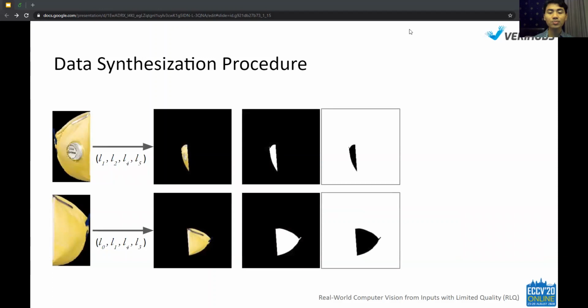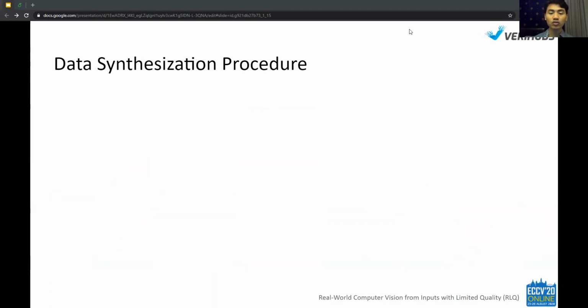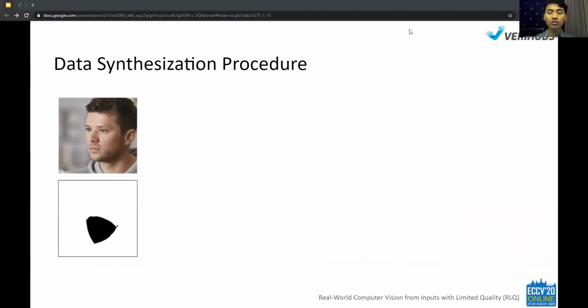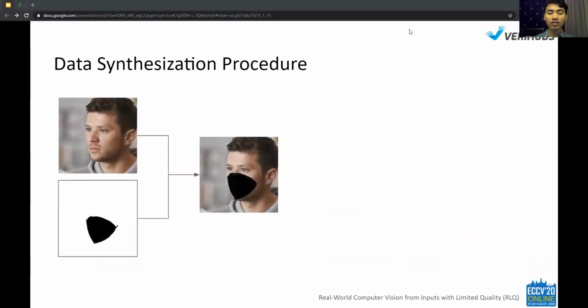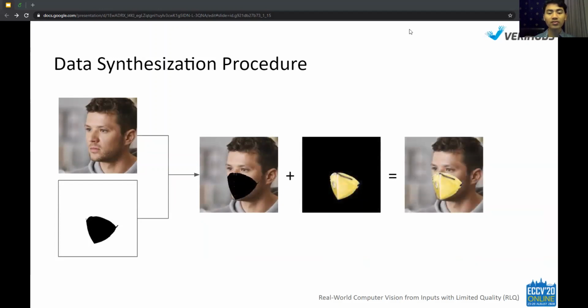We obtain the inverse binary mask and combine the halves into one. Using the inverted binary mask, we create a background image from the original image. By adding the background image with the warped mask, we obtain a face mask synthesized image.